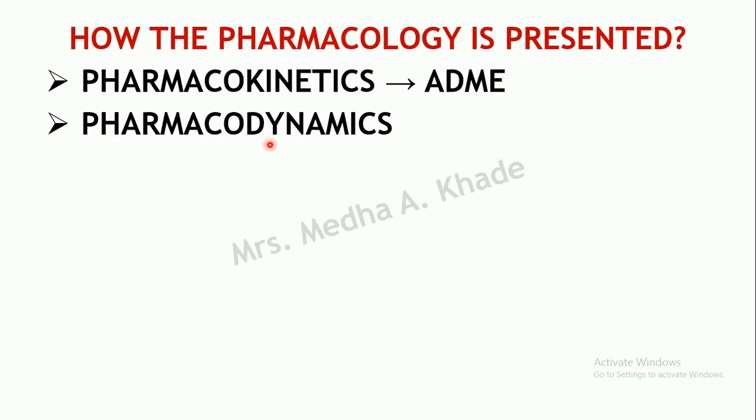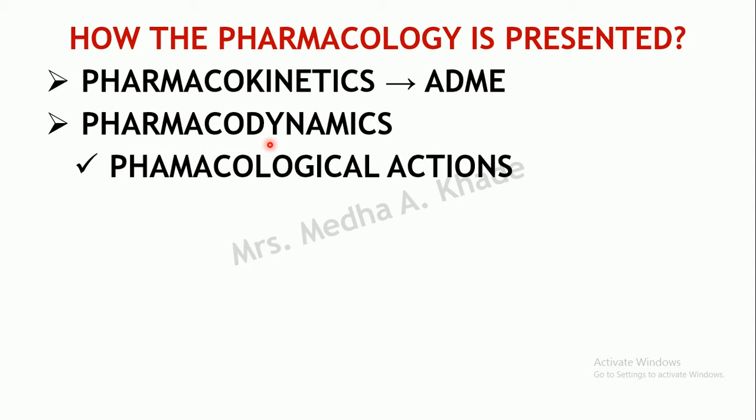So apart from this, the pharmacodynamics of the drug will be discussed. Under pharmacodynamics, the pharmacological actions of that particular drug on various systems of the body will be discussed. Not only the organ of target: supposing you are giving a particular drug to act in the CNS, it's not necessary that you should study the actions only in the CNS.